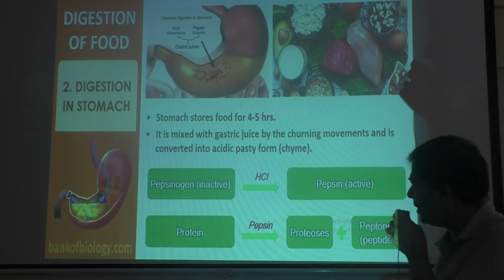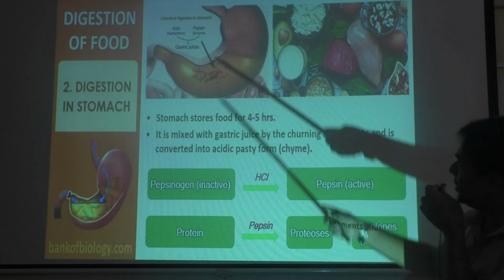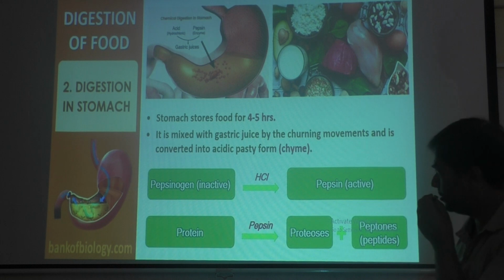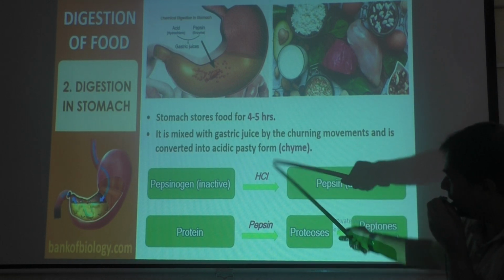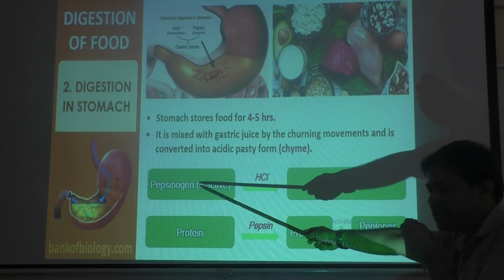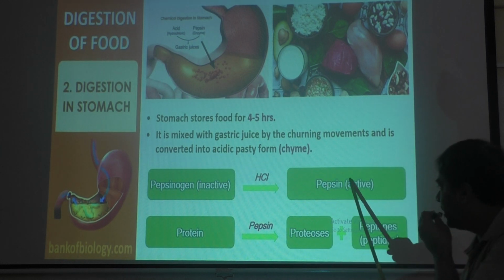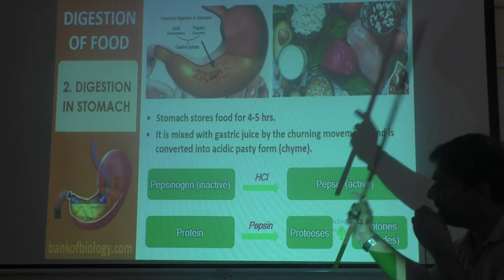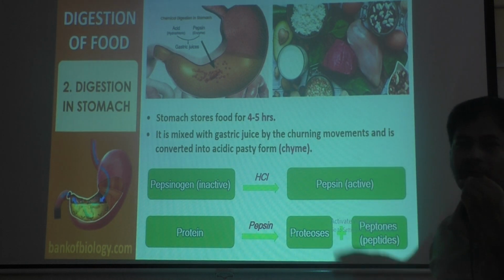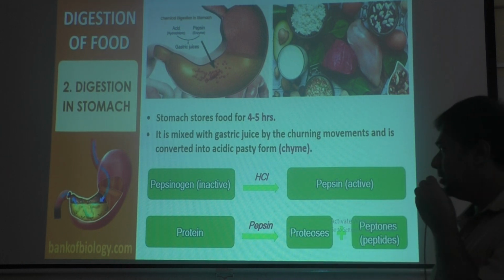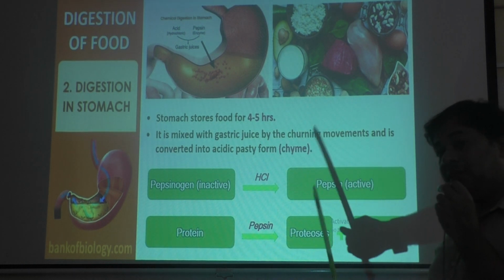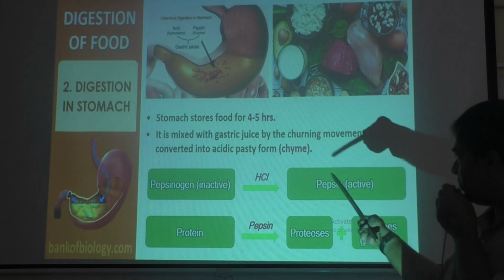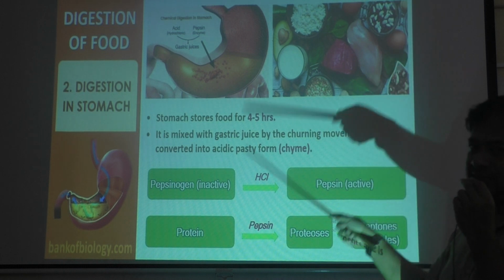Then what exactly happens there? Why should gastric juice contain HCl and pepsin? For 2 reasons. One is HCl will convert inactive pepsinogen into active pepsin. Inactive pepsinogen, what is there? That is not involved in digestion. It is inactive. When can it be involved in digestion? Only when it is converted to pepsin. So inactive pepsinogen is converted to active pepsin by HCl.